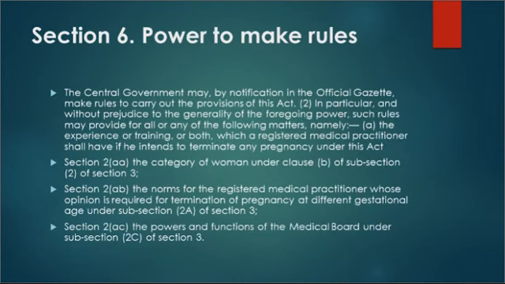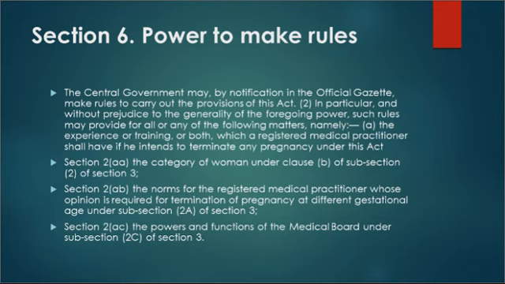Now see, section 6 is talking about power to make rules, and it says that the central government may, by notification in the official gazette, make rules to carry out the provisions of this act, right? This means that the central government has power to make rules related to the Medical Termination of Pregnancy Act 1971.